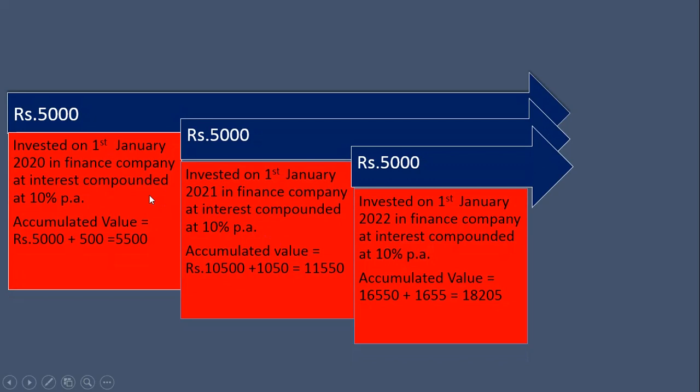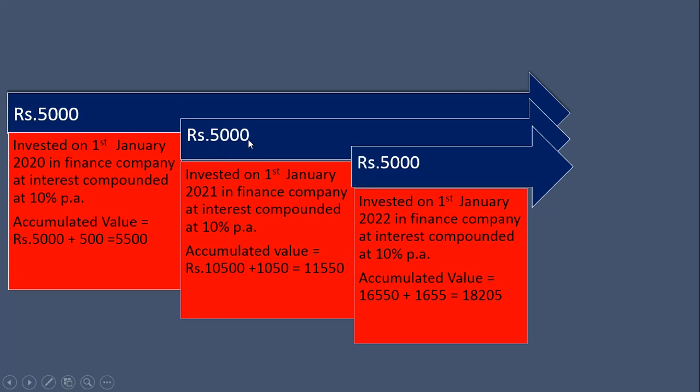Now consider the same example, but here the change which is made is rupees 5,000 invested on 1st January. In the previous example we have seen at the end of the year, but here it is invested on 1st January, at the beginning of the year, in a finance company at interest compounded at 10% per annum. First installment.